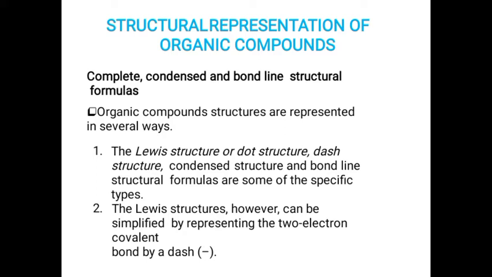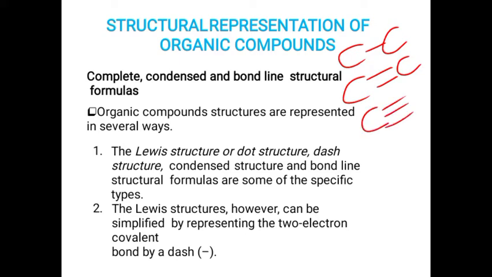Compounds which contain only single carbon bonds are known as saturated hydrocarbons. Compounds which contain more than one bond, that is double bond or triple bond, are known as unsaturated hydrocarbons. I hope you have studied all these things in your 10th standard. These are the general ideas about organic chemistry.